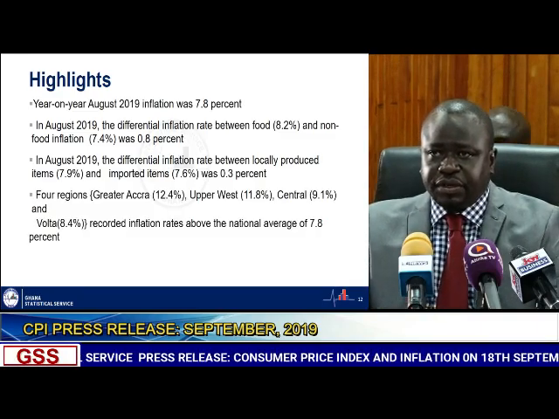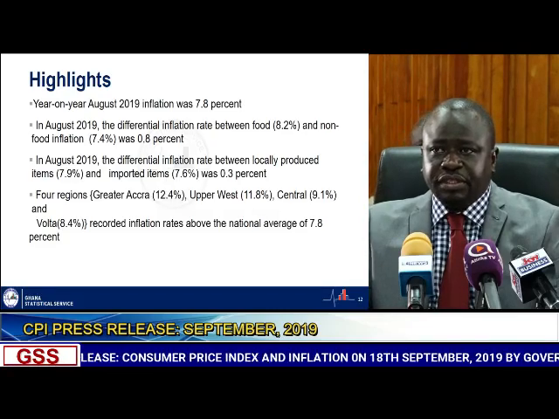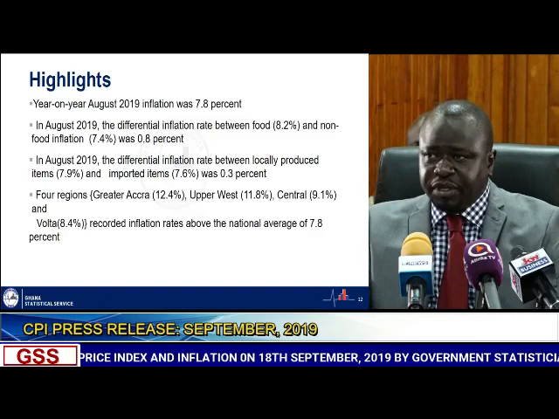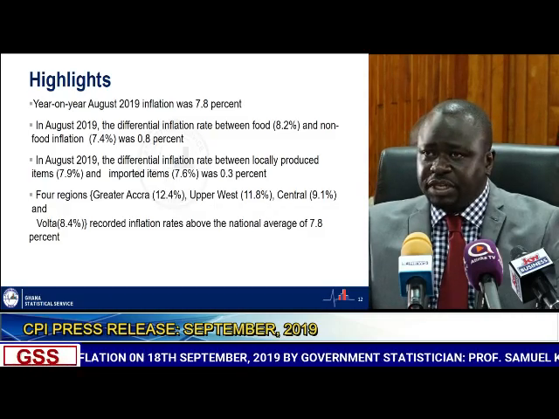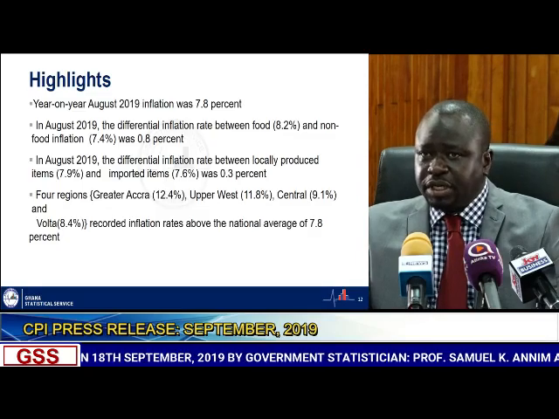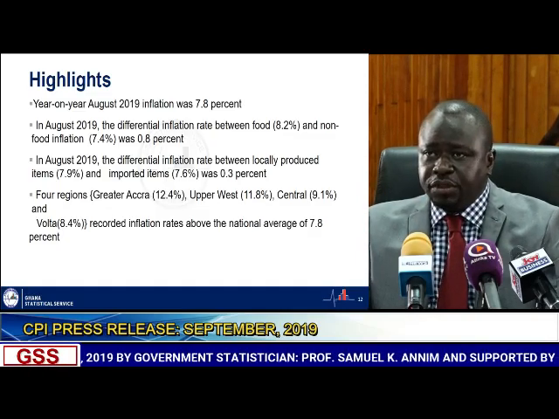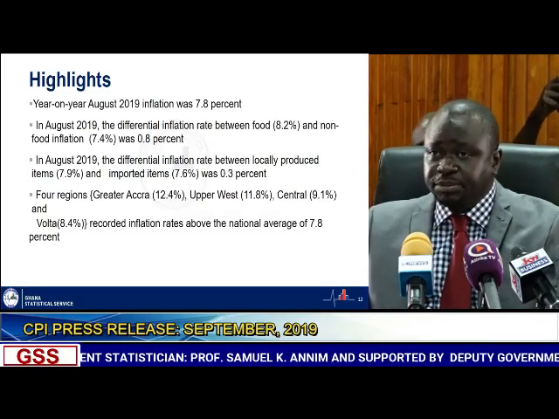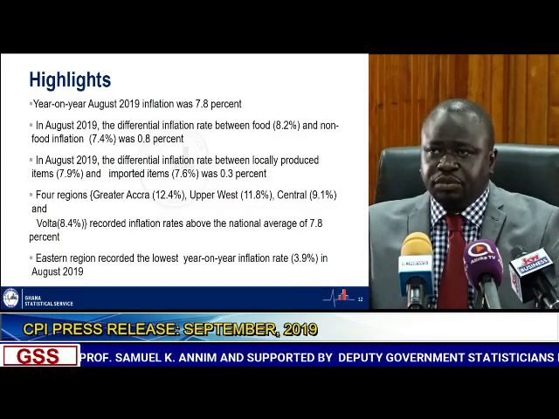Four regions, Greater Accra, Upper West, Central, and Volta, recorded inflation rates above the national average, which was 7.8%. Specifically, Greater Accra recorded 12.4%, Upper West 11.8%, Central 9.1%, and Volta 8.4%. All these rates are higher than the national average of 7.8%. Eastern region recorded the lowest year-on-year inflation rate of 3.9%.